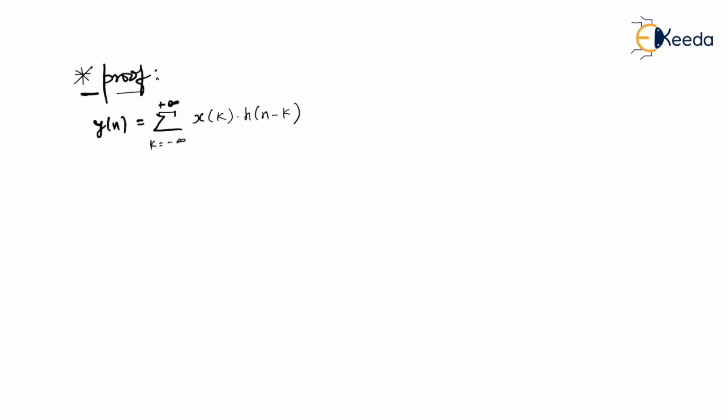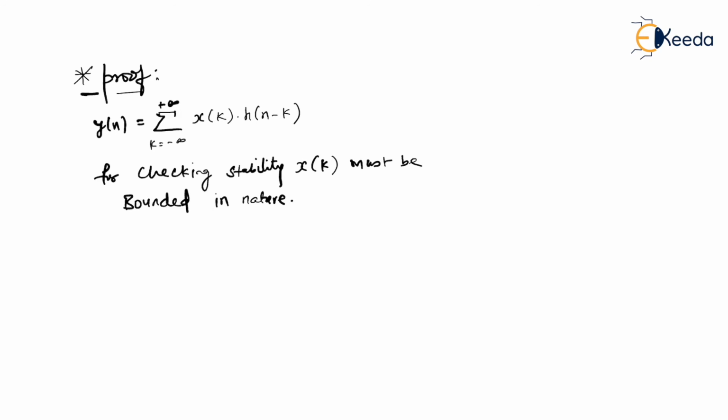So we know that input must be bounded first of all. For checking stability, x of k, that is the input, must be bounded. At every interval of time, x of k should be finite.